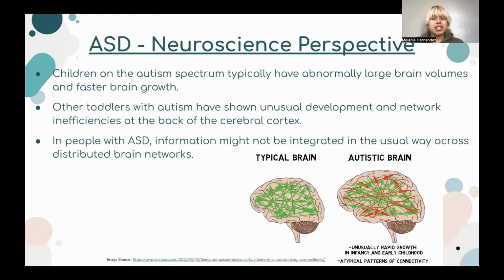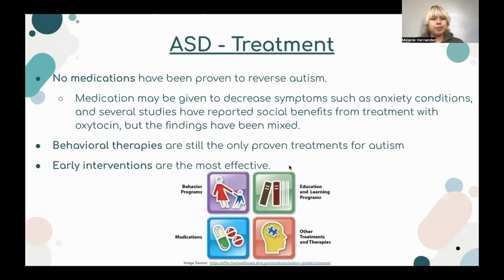Other toddlers with autism have shown unusual development and network inefficiencies at the back of the cerebral cortex. In people with ASD, information might not be integrated in the usual way across distributed brain networks. You can see this in the infographic at the bottom right corner. In the autistic brain, the red arrows indicate the unusually rapid growth in infancy and early childhood, as well as atypical patterns of connectivity. So now let's talk about ASD treatments.